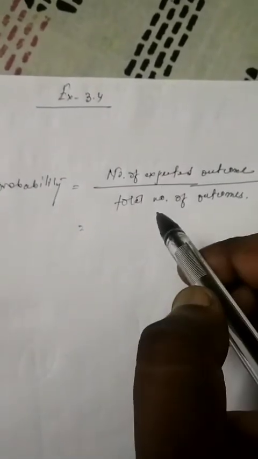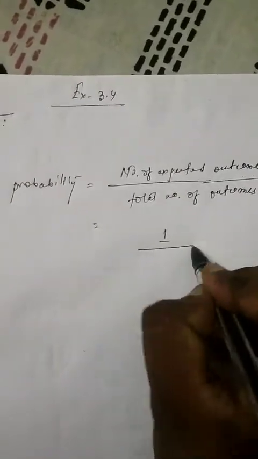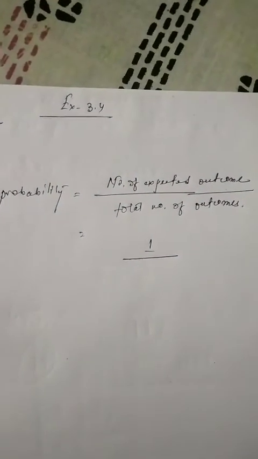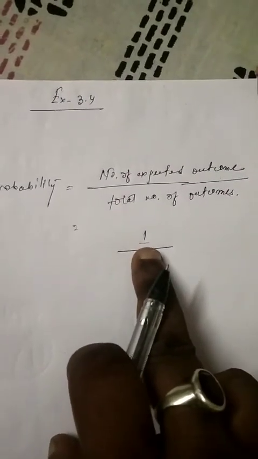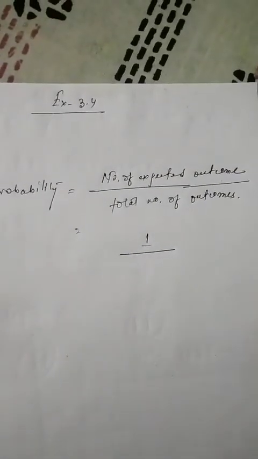I have got only 1 head in a coin, so the number of expected outcomes is 1, divided by total number of outcomes. How many total faces are there?